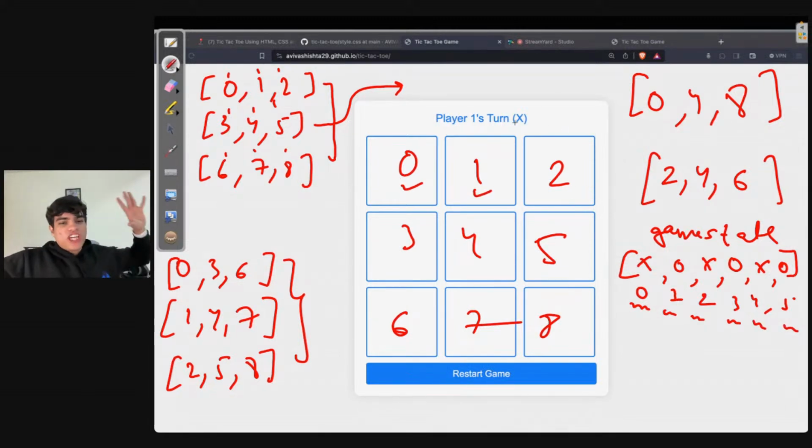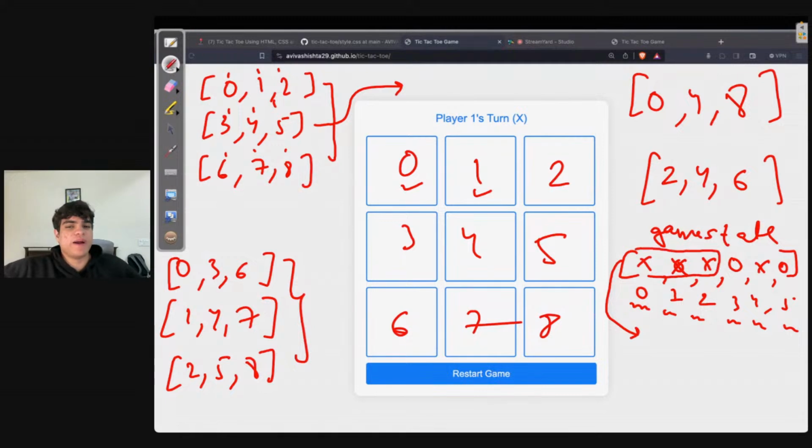So all I need to check is whether inside this array 0, 1, 2 is the same. If x, x, x is the same, this is the pattern. If 3, 4, 5 is the same, that means this is the same. Or if let's say 0, 3, 6, that means the 0, 3 and 6th elements are the same. So these are the indexes that I need to check.